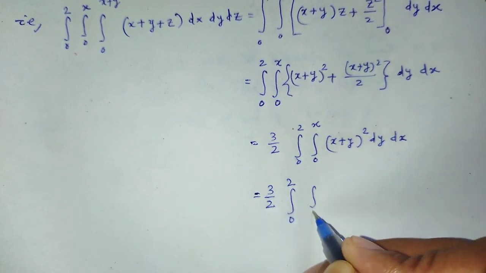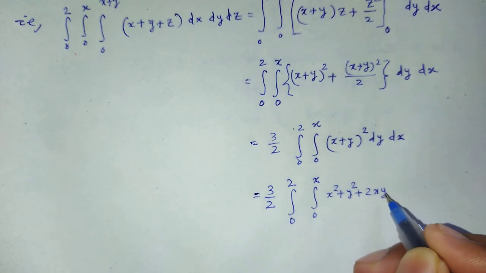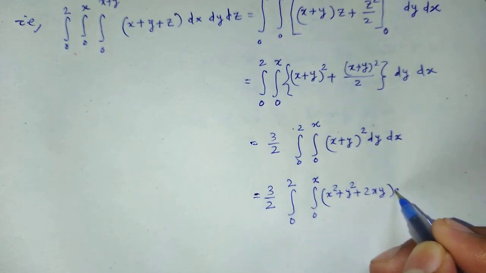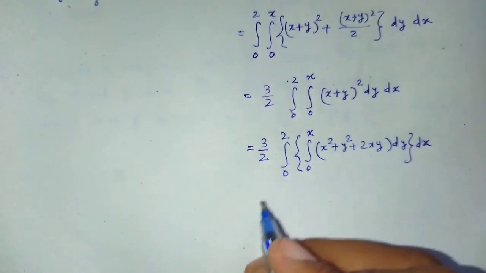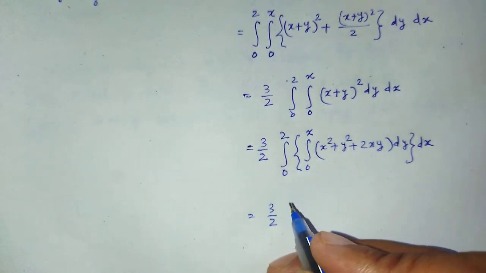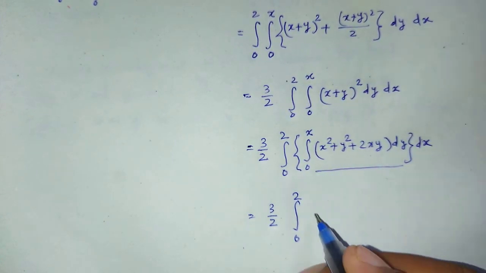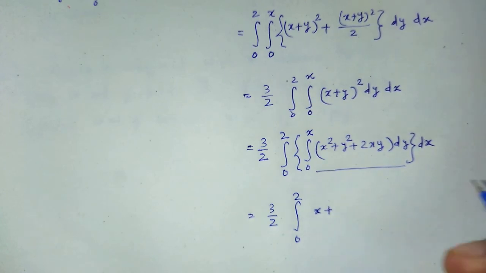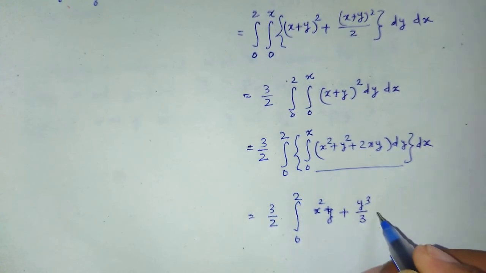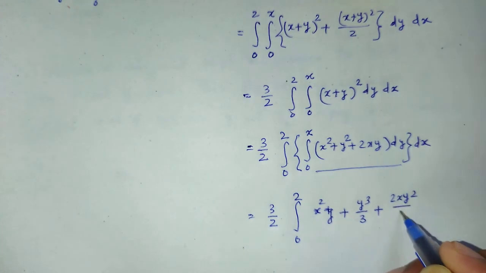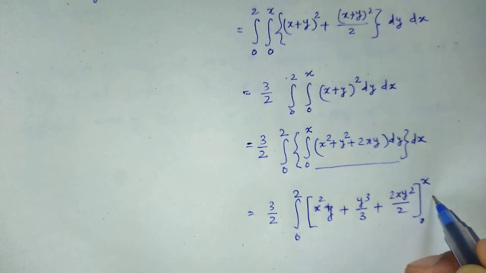Solving that integral, 0 to x, of x square plus y square plus 2xy dy dx, that is 3 by 2 integration from 0 to 2, where the integral value will be x square y plus y cube by 3 plus 2x y square by 2, using the limit 0 to x, dx,